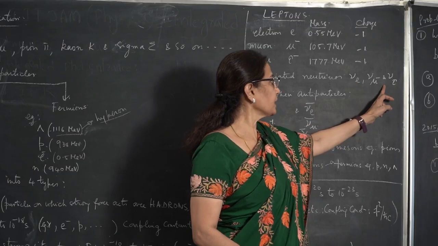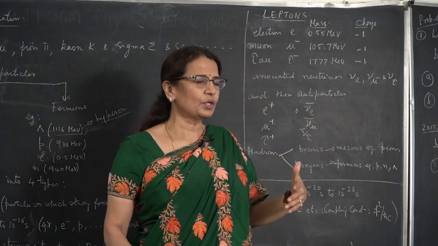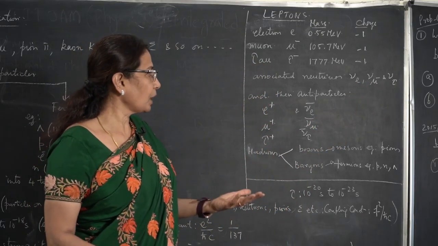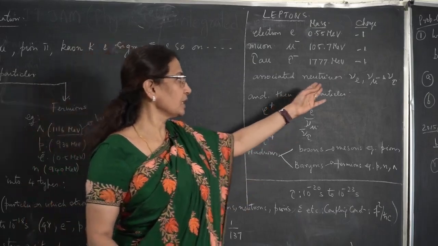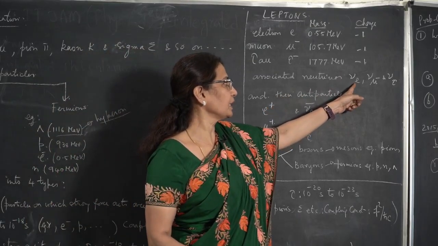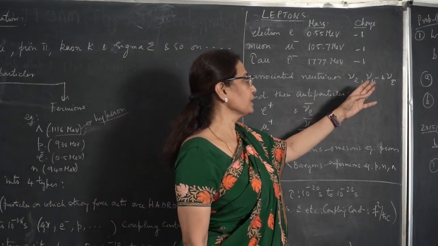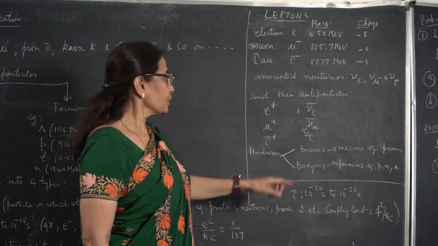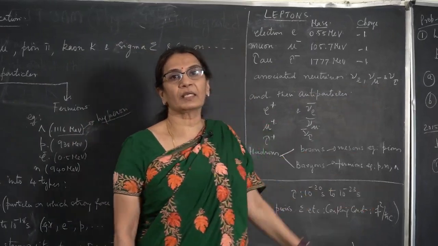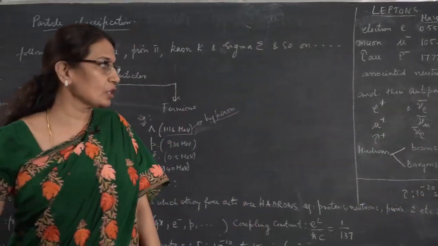These particles are found to come out in beta decay. You can see, for example, in beta decay a neutrino comes and an antineutrino comes. In various other weak interactions also you see these particles. These are massless particles, massless fermions, okay.